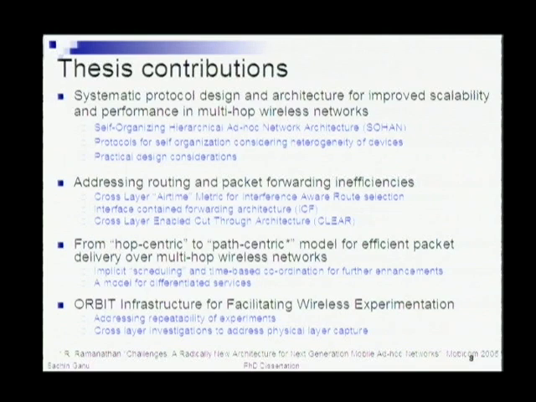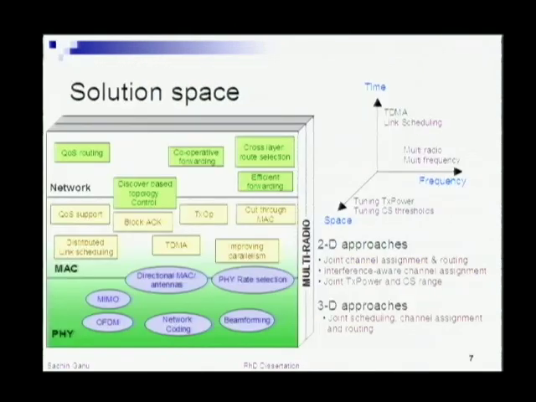And we have basically looked at a self-organizing hierarchical architecture, which I'll talk about later. So the next challenge we try to look at is the inherent inefficiencies in the underlying medium access control protocol. Even though previous approaches, such as cross-layer routing solutions, have been proposed, what they essentially do is still try to hide the underlying inefficiencies of the MAC by trying to route around or find kludges based on some kind of underlying metrics.